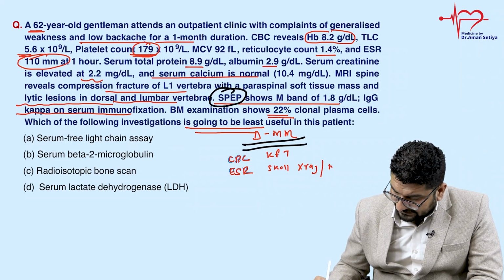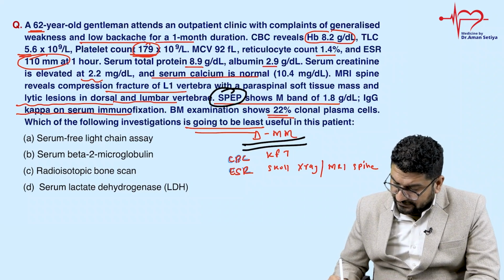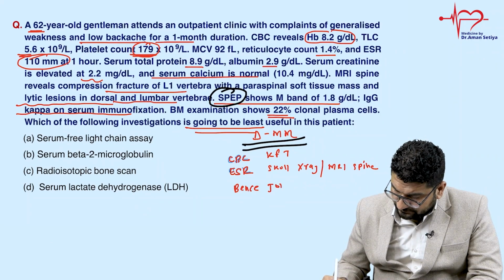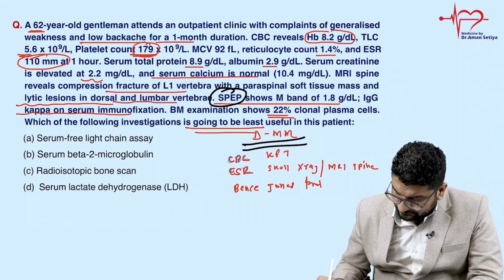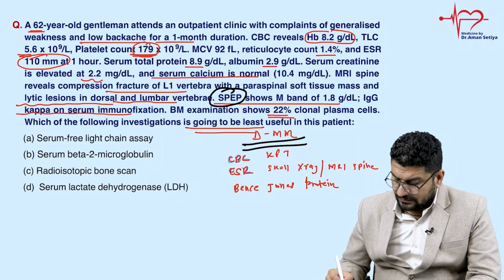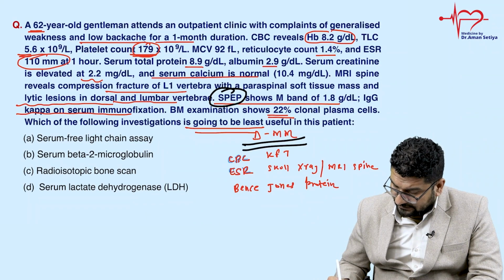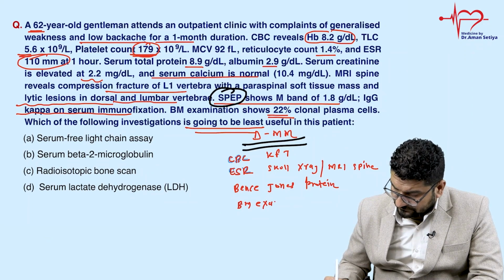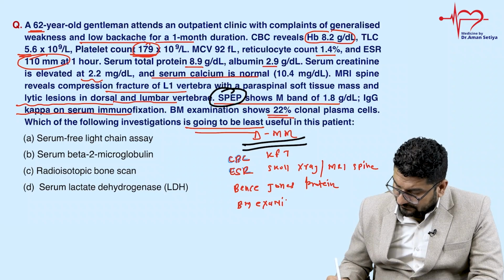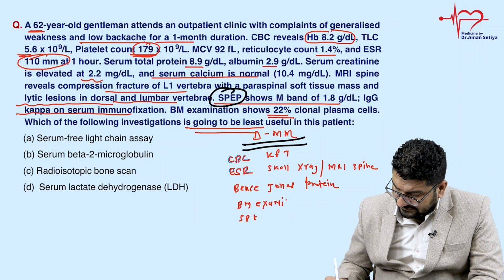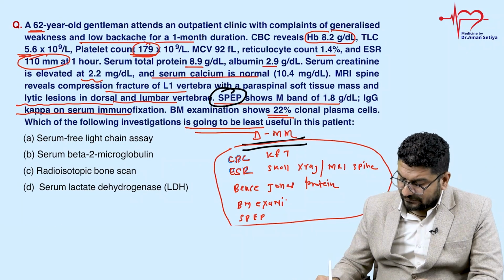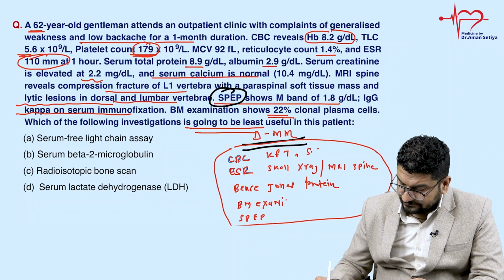Sometimes we do MRI spine, that's also done. Then Bence-Jones protein in urine. Confirmation we assume by bone marrow examination. Then in SPEP, you can see M spike. So these are the tests we do to make a diagnosis. Electrolytes also we do, like serum calcium.